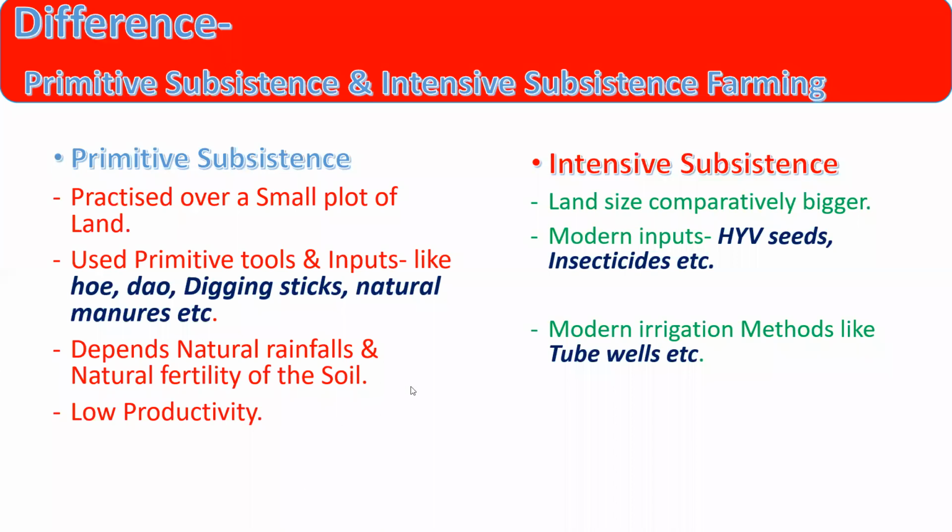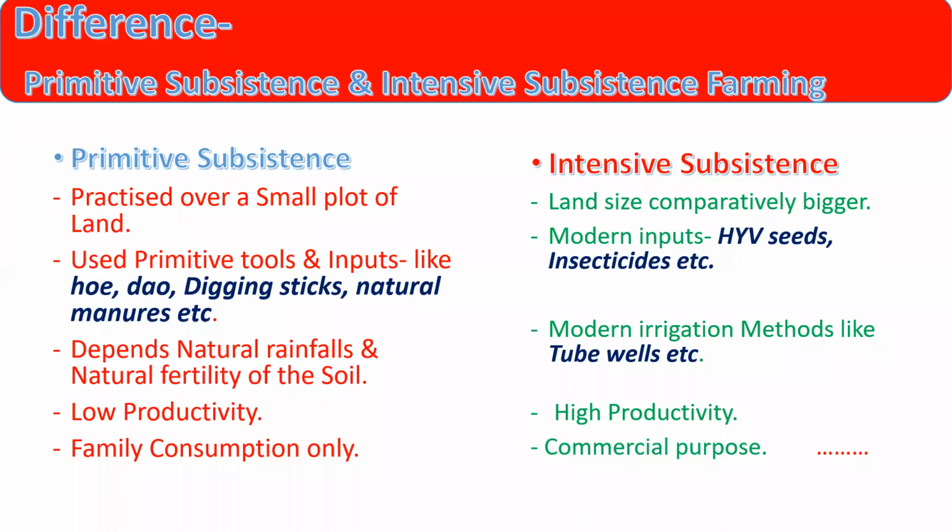On the other hand, intensive subsistence farming has high productivity, because all the modern inputs are used. In primitive subsistence farming, the product is consumed only by the family members. But in intensive subsistence farming, there may be a commercial purpose, right? So this is the difference between primitive subsistence farming and intensive subsistence farming.